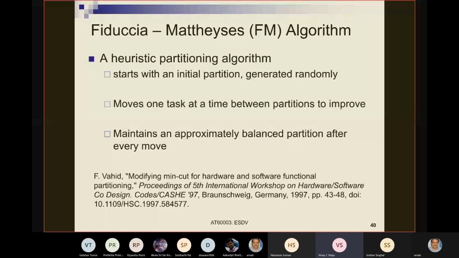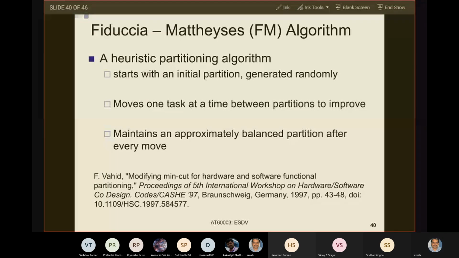Yes, sir. So today we will discuss a heuristic hardware software partitioning strategy. This strategy was first proposed by Frank Vahid in 1997, and we will actually see a variant of this strategy.